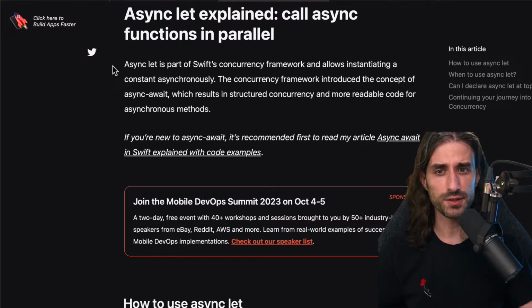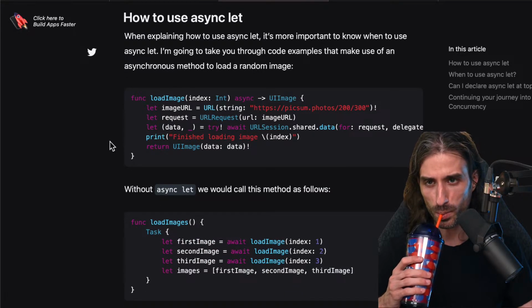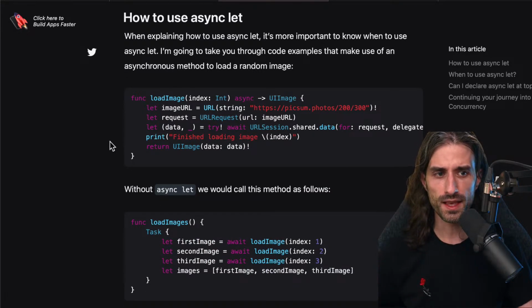So async let is part of the Swift concurrency framework and allows instantiating a constant asynchronously. The concurrency framework introduced the concept of async await, which results in structured concurrency and more readable code for asynchronous methods, what we've seen before, and you can see a link to the article we went over just before. So how to use async let? When explaining how to use async let, it's more important to know when to use async let. I'm going to take you through code examples that make use of an asynchronous method to load a random image.